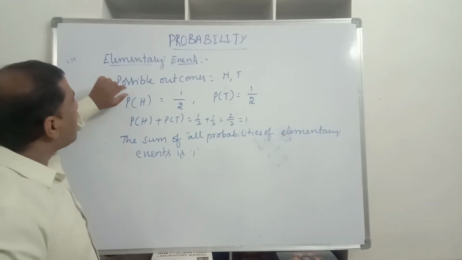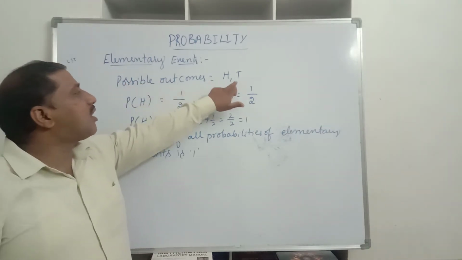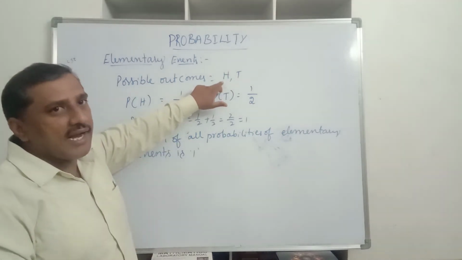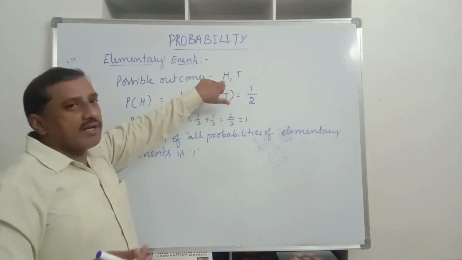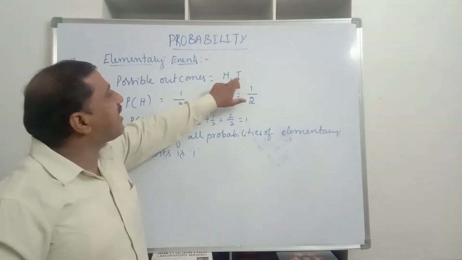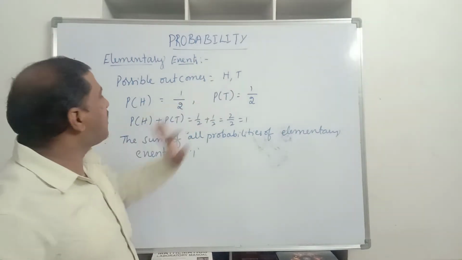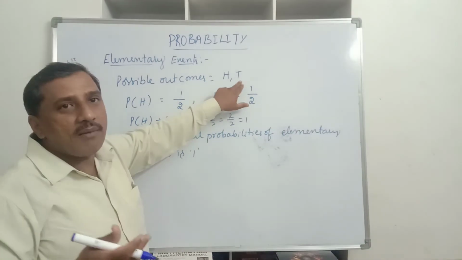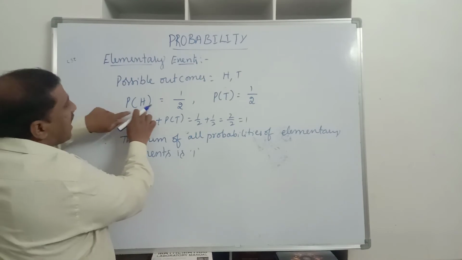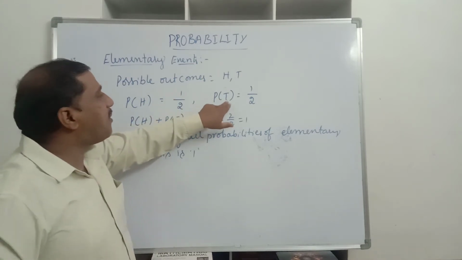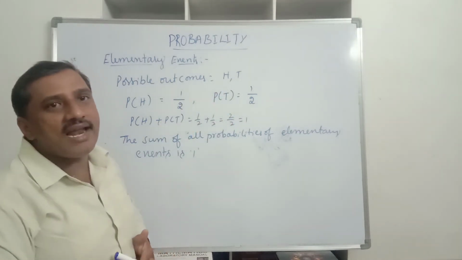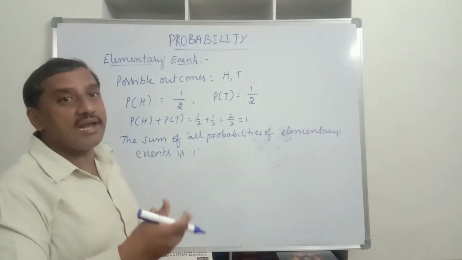Now, how many outcomes did we get? Only 2 outcomes, head or tail. This is the outcome of getting a head, and this is the outcome of getting a tail. In other words, getting a tail is the outcome of getting not a head. The probability of getting a head is 1 by 2, and the probability of getting a tail is 1 by 2. So the probability of getting a tail can also be considered as the probability of getting not a head.